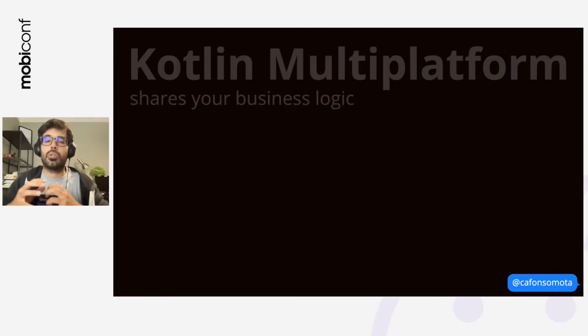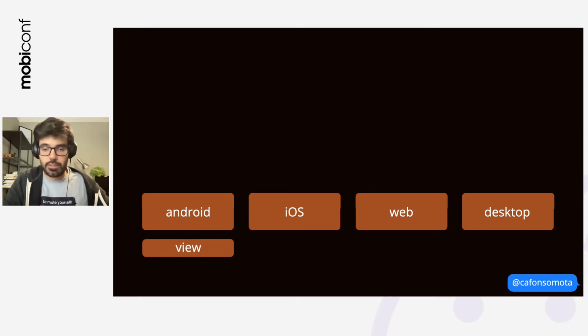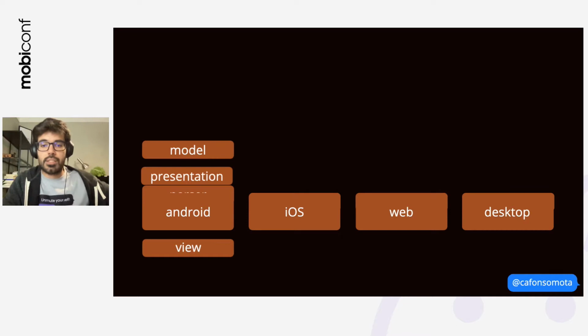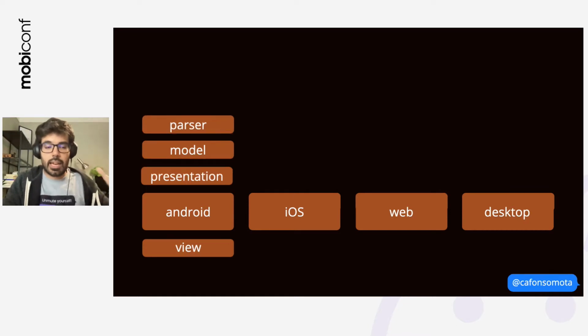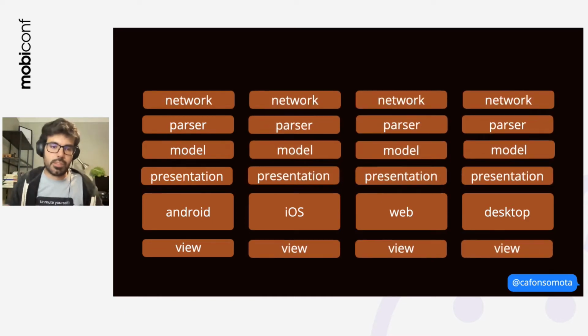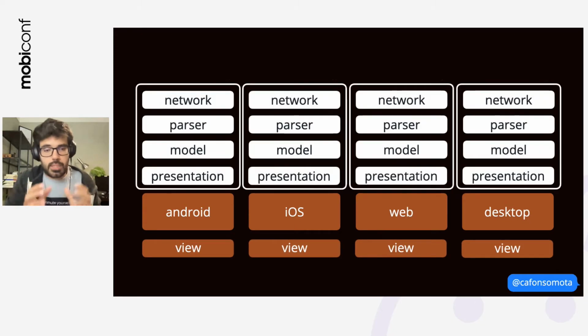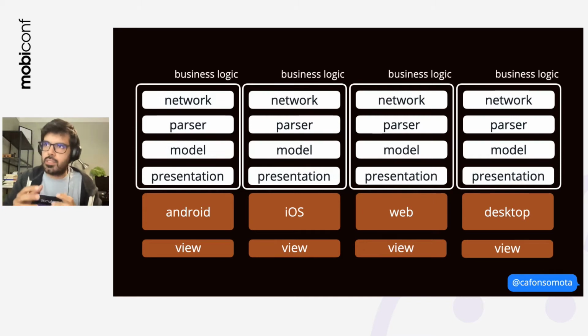Imagine that you want to create an Android application. You have the view, your activities, and then you're going to create a presentation layer, a model, a parser, the network layer. And then if you're targeting iOS, web, desktop, you're going to do the exact same things on all of these platforms. And truth be told, this business logic part is going to be the same on all. On Android, for instance, you can use Retrofit for accessing the network layer to access your servers.